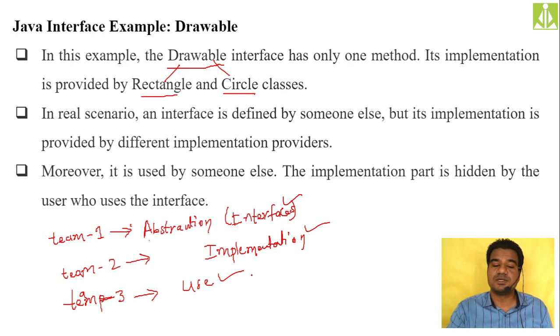Here, if you read these statements: in real-time scenarios, an interface is defined by someone else, but its implementation is provided by different implementation providers. Moreover, it is used by someone else. So, three-party involvement. The implementation part is hidden from the user who uses the interface. Who exactly is using this interface, the implementation is completely hidden.